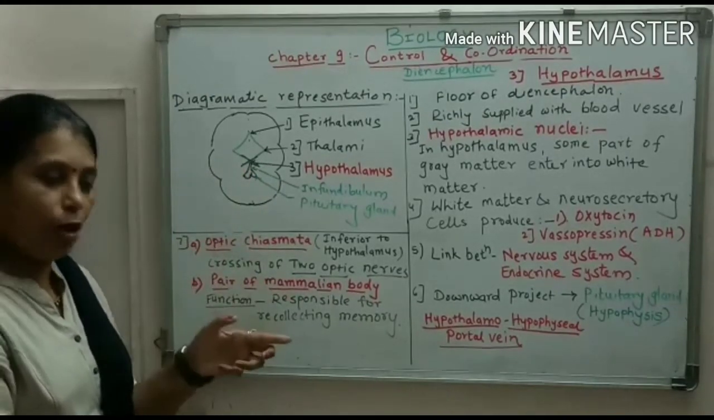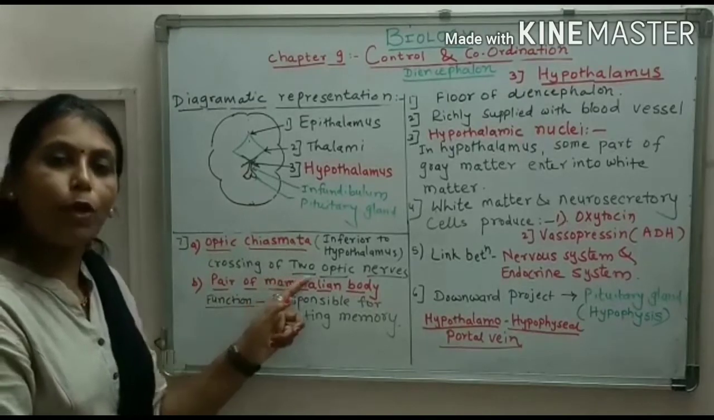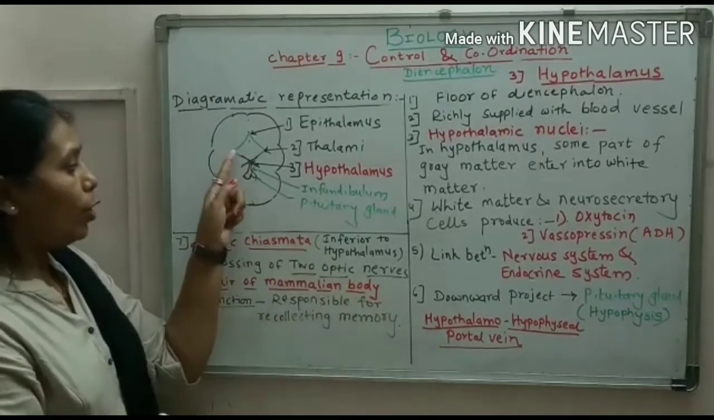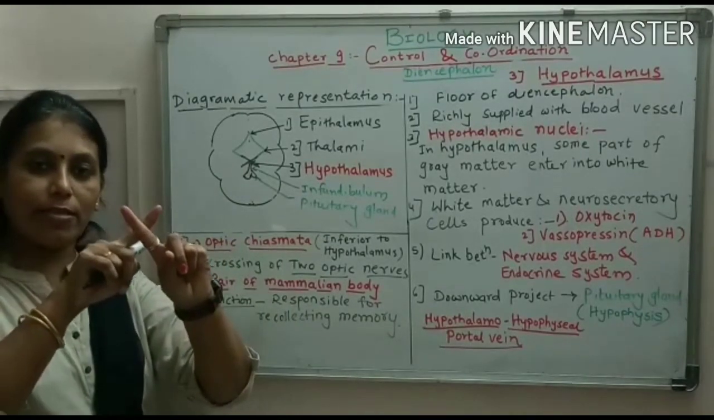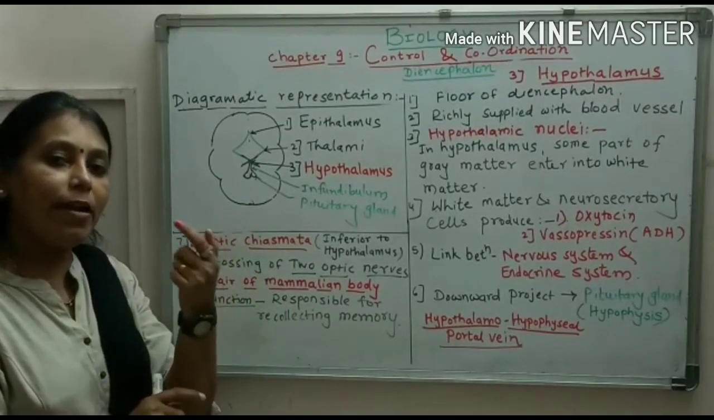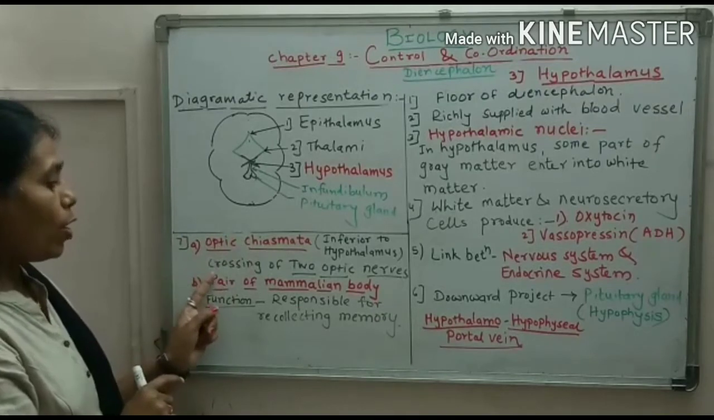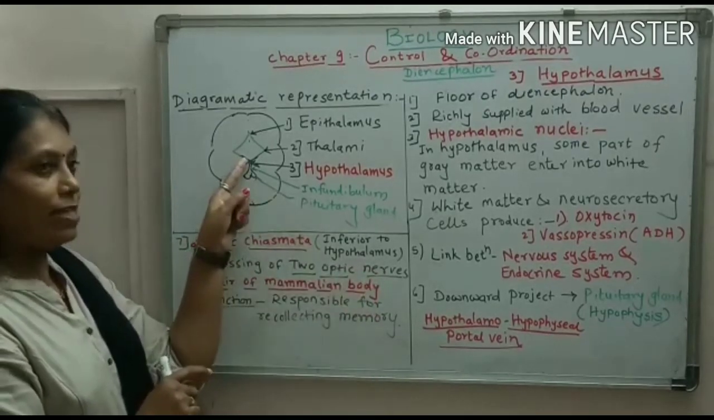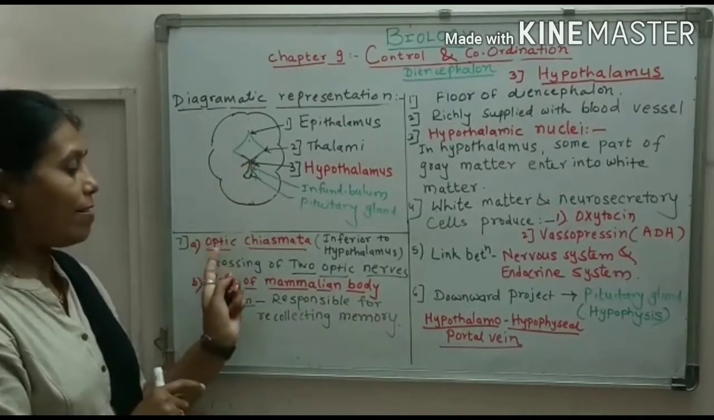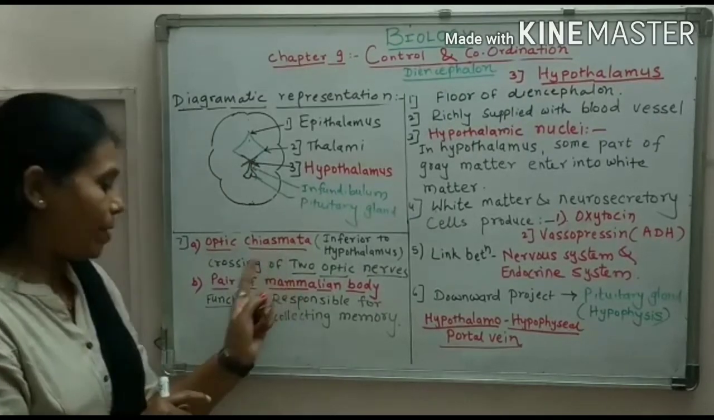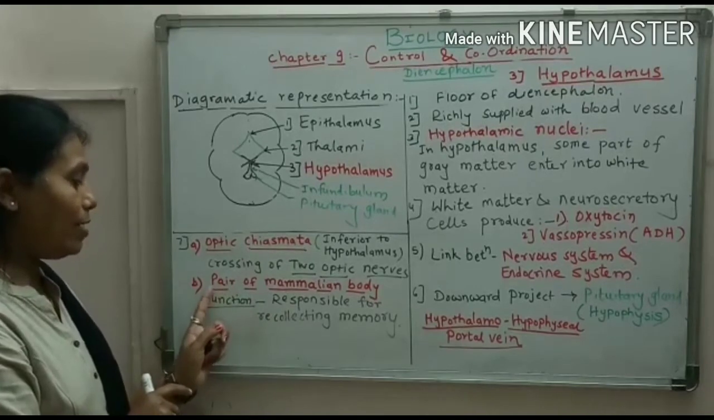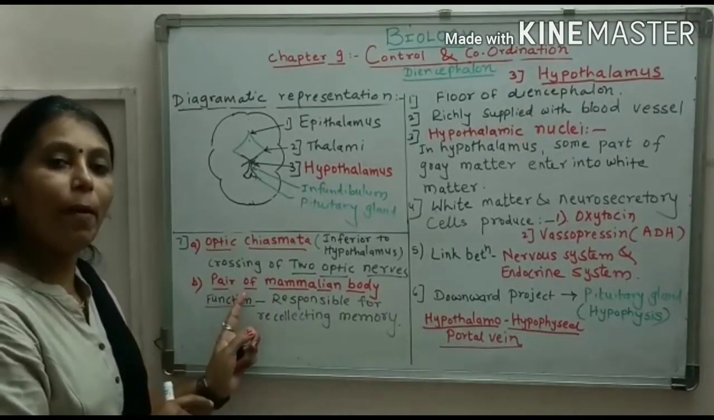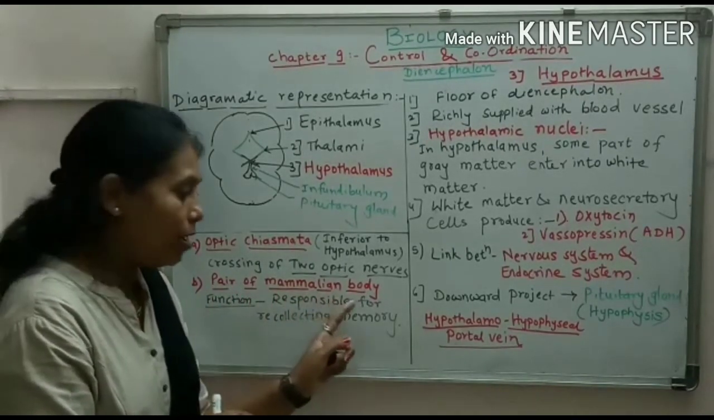It consists of the crossing of two optic nerves. The two optic nerves cross each other like this. Optic means related to the eye. So this crossing of two optic nerves takes place in this region, and that region is called the optic chiasma. The second important part present in the hypothalamus is a pair of mammillary bodies.